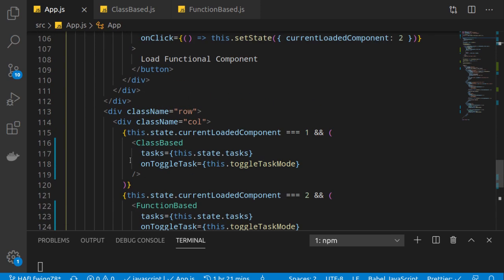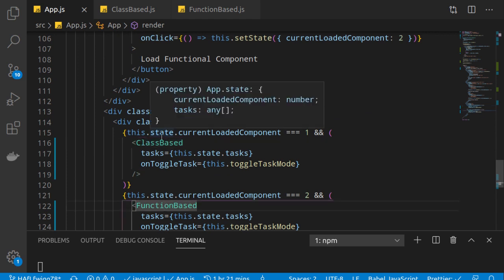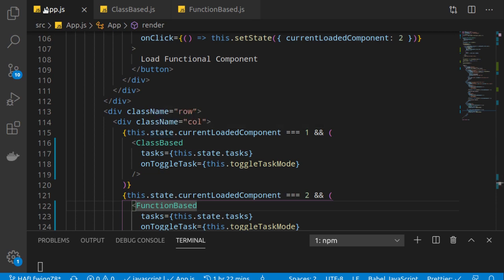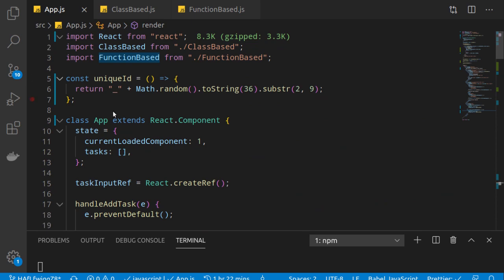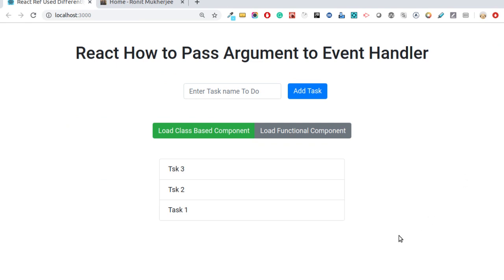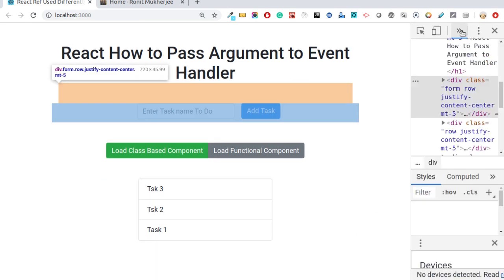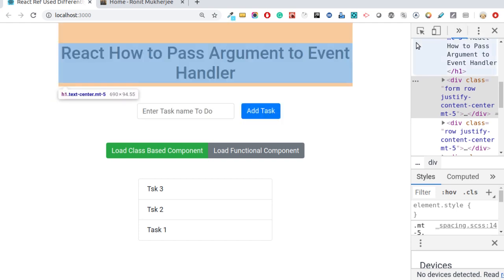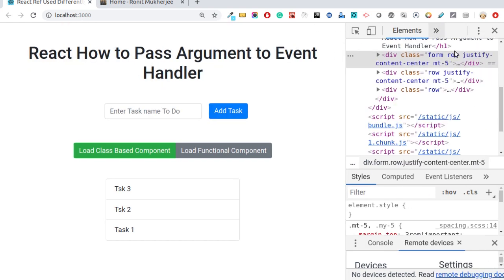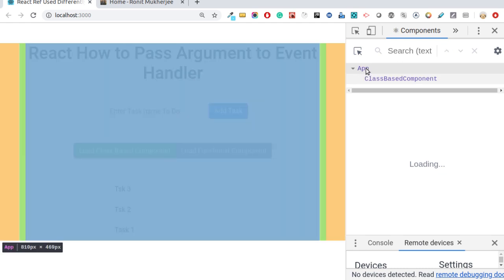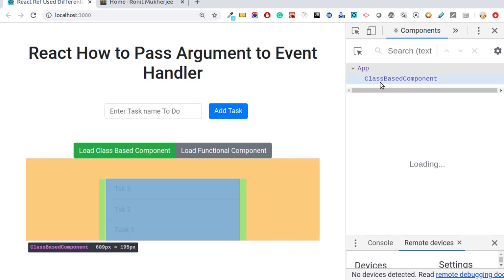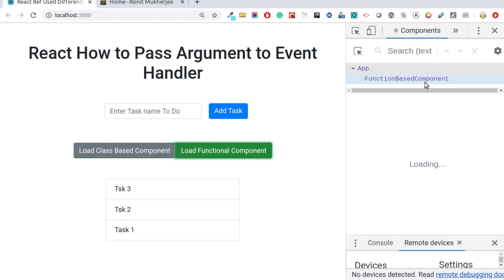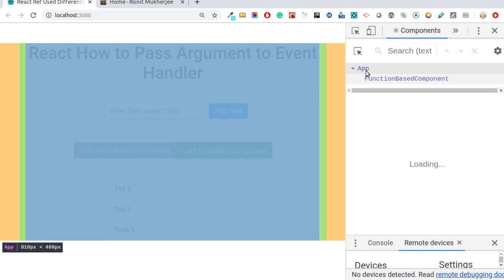We already have this particular class based component and function based component. These are the two components which you will see in this. These are the child components of the app. Am I clear till now? So this app is the main component. Let me show you in the browser also, right? If I go here to the component section, then you can clearly understand the things. Here, components. So what do you see? This app is the parent, clear, and this class based is our child. Now if we go to functional based, this functional based is also a child and app is the parent. Clear? Okay, so I'm continuing.